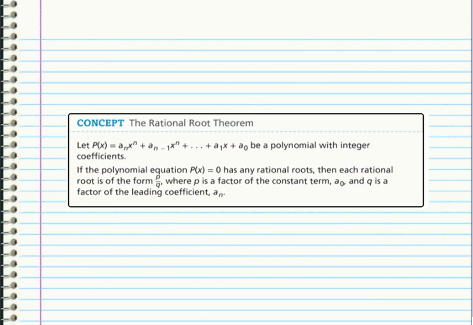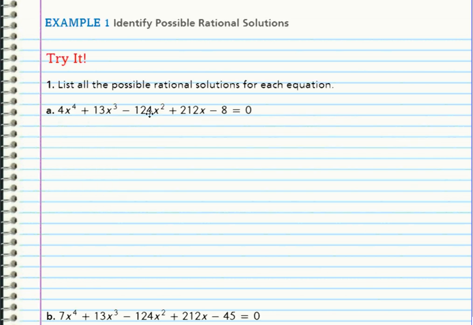Now, here's the rational root theorem. And you can read it. Let p of x be a polynomial with integer coefficients. So all the a's here are coefficients. If polynomial equation p of x equals 0 has any rational roots, remember rational are numbers that can be written as fractions, then each rational root is of the form p over q, where p is a factor of the constant term, and q is a factor of the leading coefficient. Now that's really wordy, so let me show you what it means with an example.